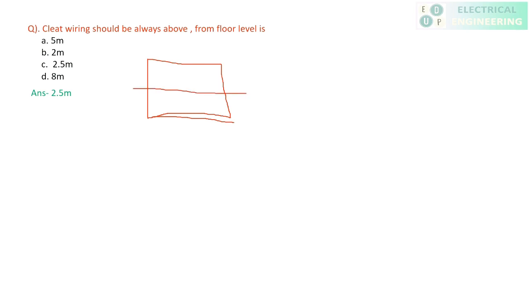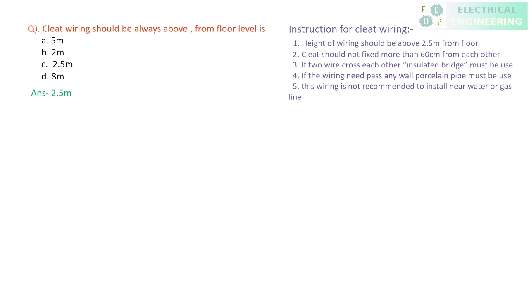Your wiring should be at a distance of 2.5 meter. Clear? These are some basic points which need to be remembered. As I said, from the question, the height of the wiring should be above 2.5 meter from the floor. This is very important, and this is a previous year question.